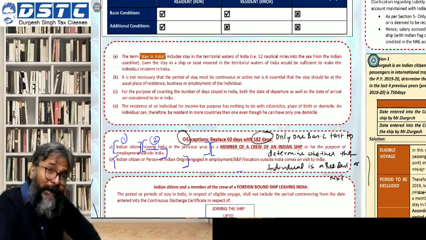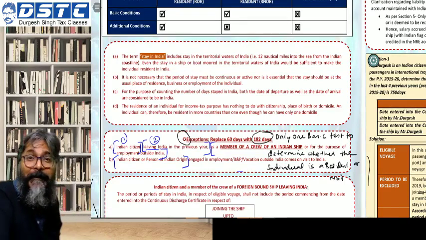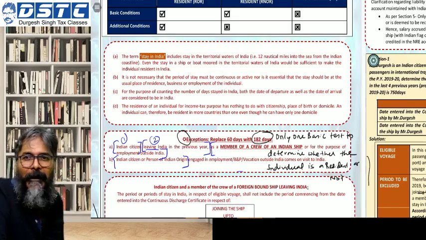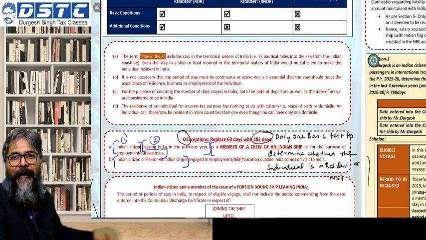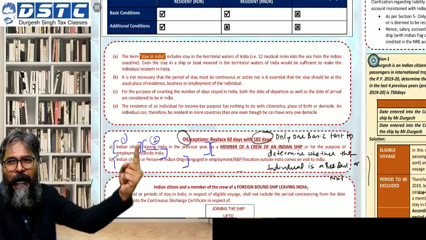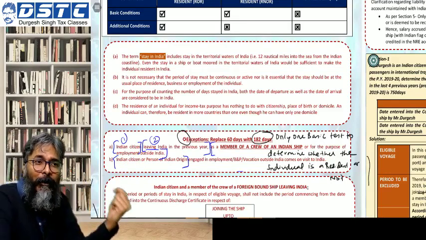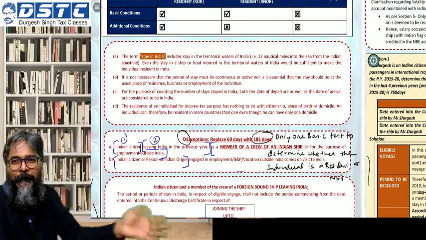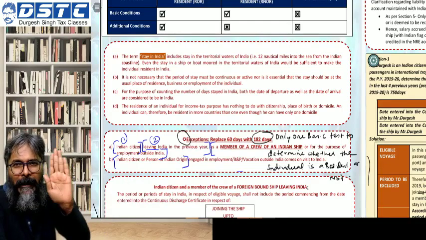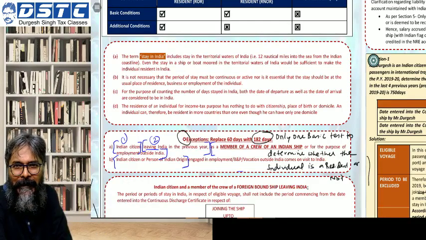Because it may so happen that you would already have taken up the citizenship of that foreign country, and because you have taken the citizenship of that foreign country, you have already renounced your citizenship of India. Now you are holding the passport of that foreign country primarily.